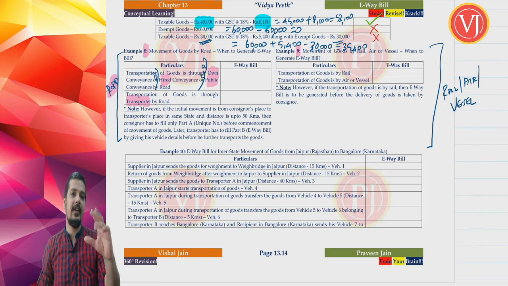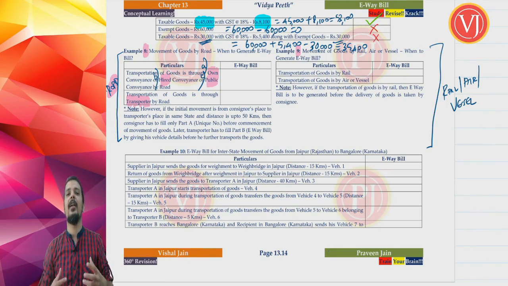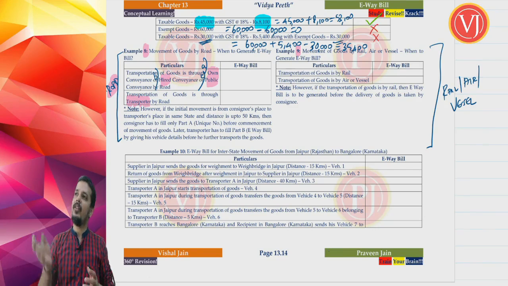That is the first category, either your own conveyance or hired conveyance or public conveyance. Second category, you are taking the goods to a transporter. You are just giving to transporter. He may take in any vehicle. You don't have control, right, through a transporter.